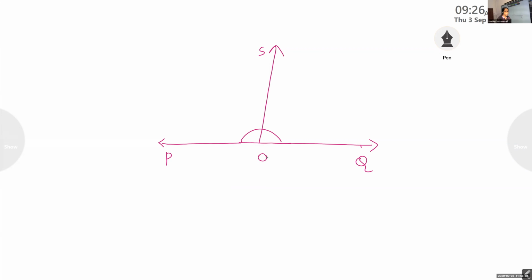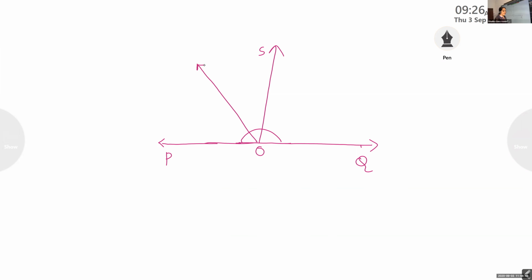Ray OS stands on a line POQ. This much was given in the question. So you should understand what is the total measure of it. It is 180 degree, right? Then, again it is given that ray OR and ray OT are the angle bisectors. Can you find, children, angle POS? So there is a ray to bisect this angle.